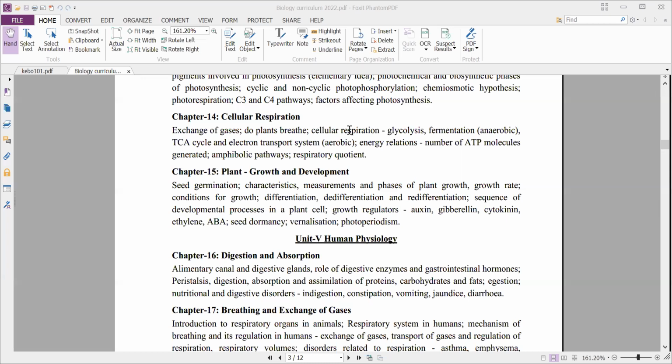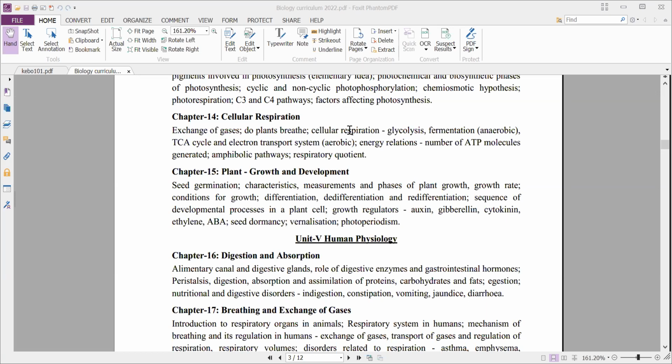And next, the respiratory quotient. Respiratory quotient means how much energy is produced from different respiratory substrates, and how we are able to understand which respiratory substrate is undergoing cellular respiration to yield energy. That we can study under this respiratory quotient.